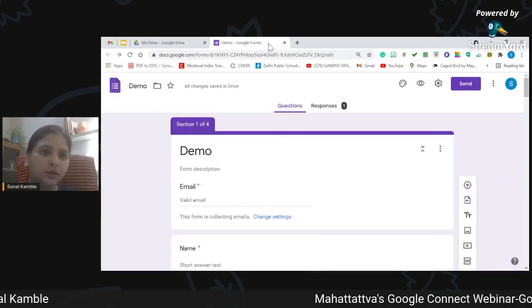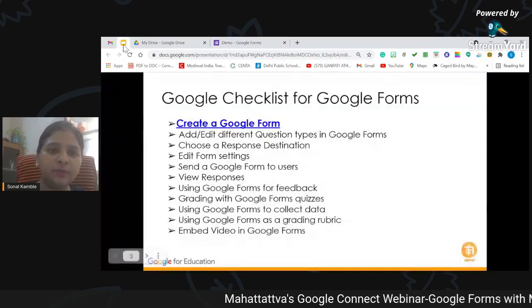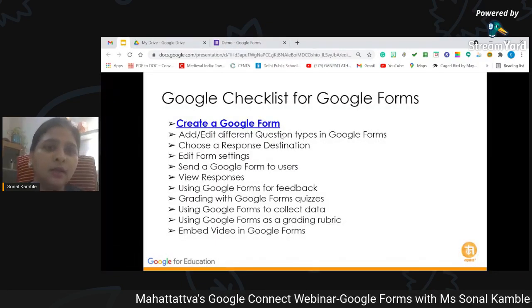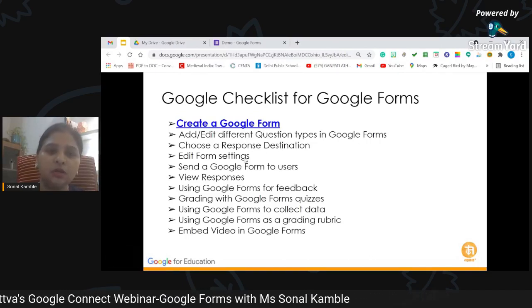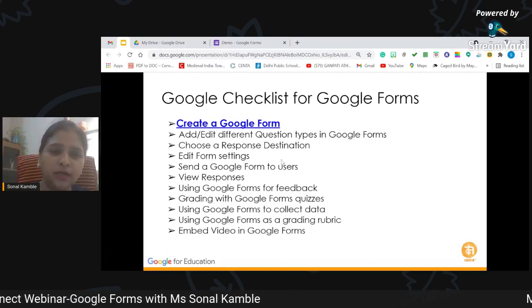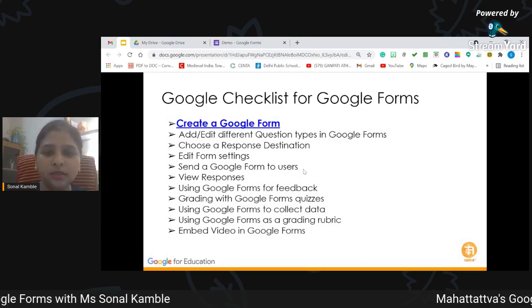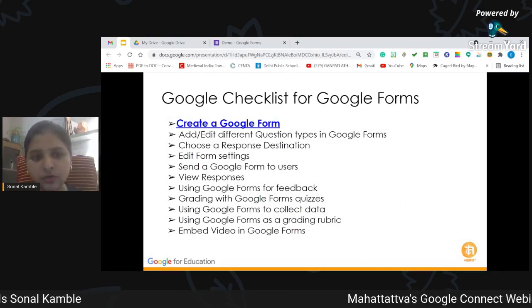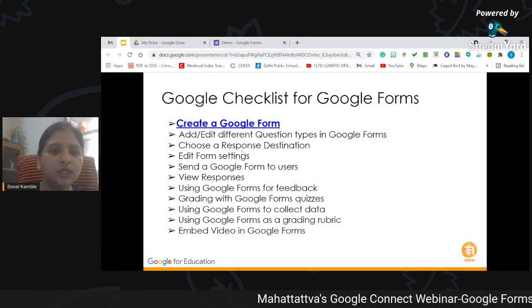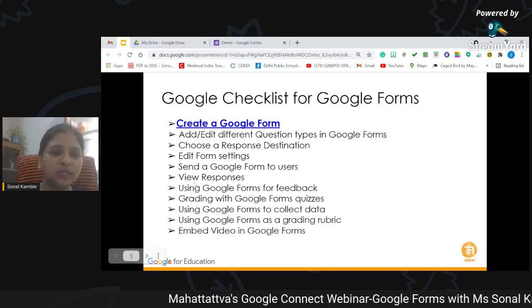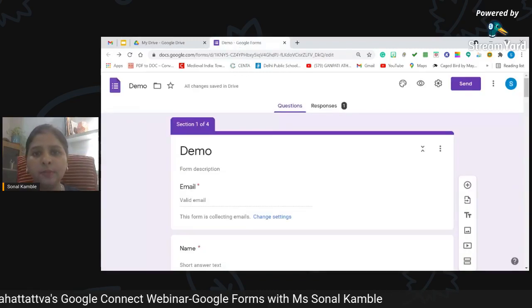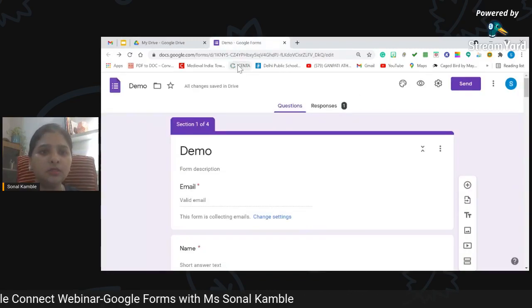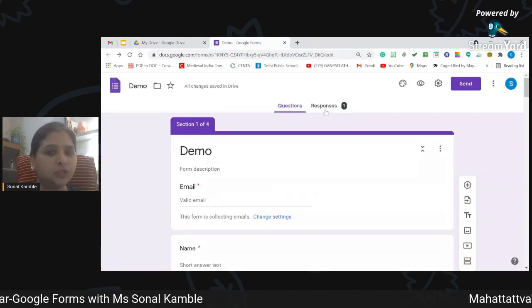After doing this, what is left? Let me just go back quickly to my slide. We have added all the types of questions, and we have seen the form editing also, and how to send the form to the users. And now it's time to see how to check the response destination and how to view the responses. So I'll quickly take you there. You can see here there are two options. One is questions and another one is responses.